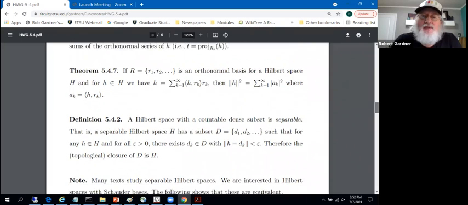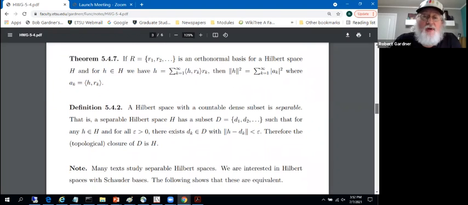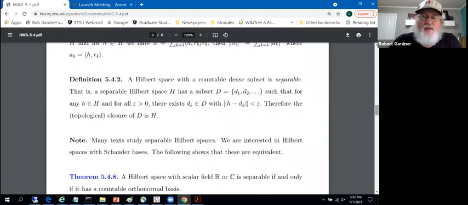The goal now is to show Hilbert spaces with orthonormal bases in the sense of Schauder are unique. That is, to prove the fundamental theorem of infinite dimensional vector spaces, as I call it. First, a Hilbert space with a countable dense subset is said to be separable.